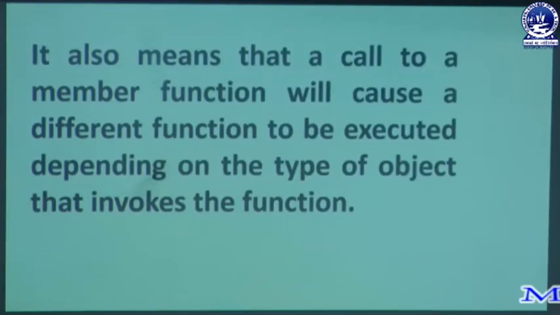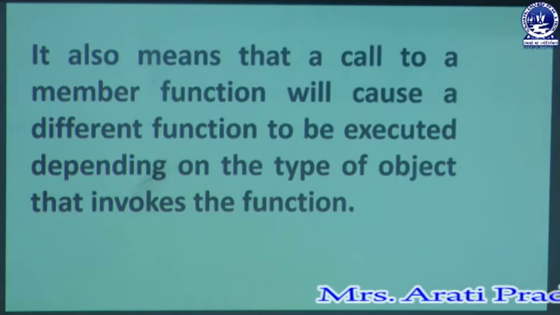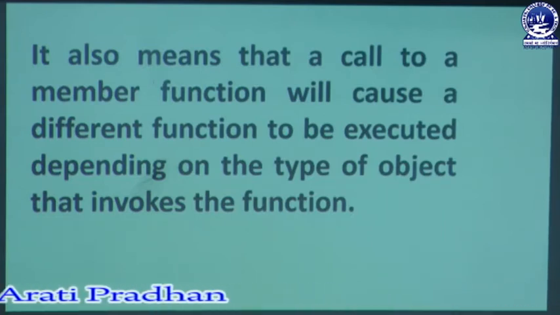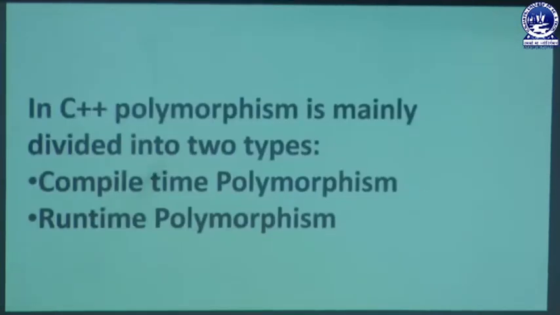It also means that a call to a member function will cause a different function to be executed depending on the type of object that invokes the function. In C++, polymorphism is mainly divided into two types. Those are compile time polymorphism and runtime polymorphism.